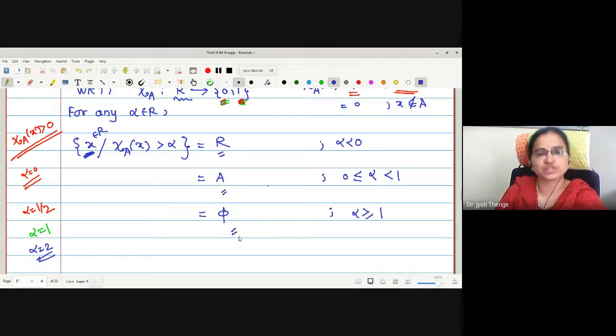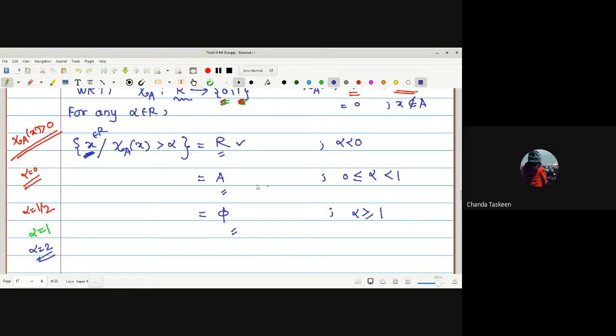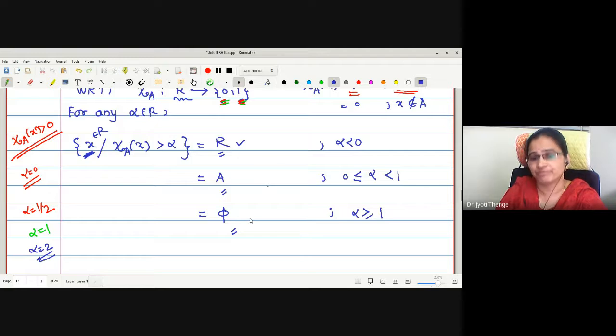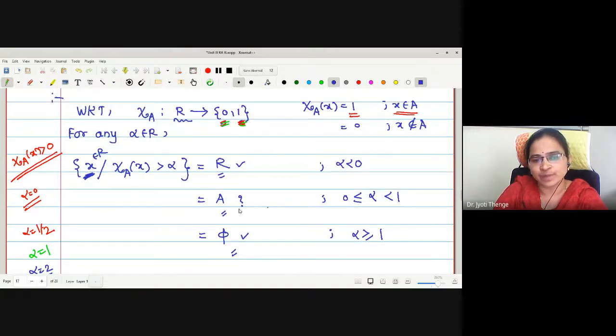Whether these three are measurable? R is measurable, yes ma'am. Phi is measurable. We don't know about A. Therefore, the function will be measurable if and only if A is measurable.